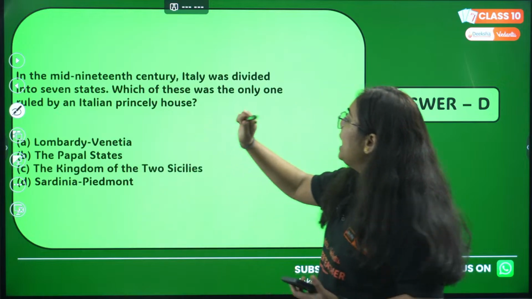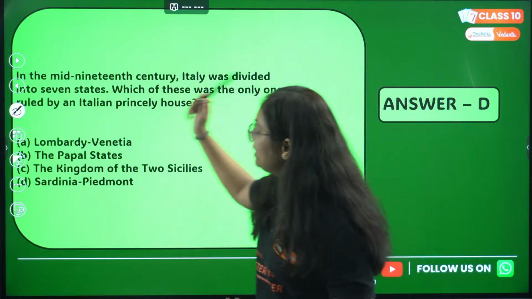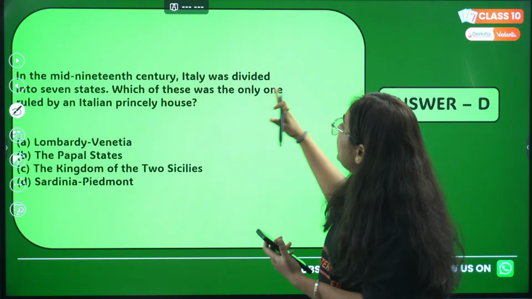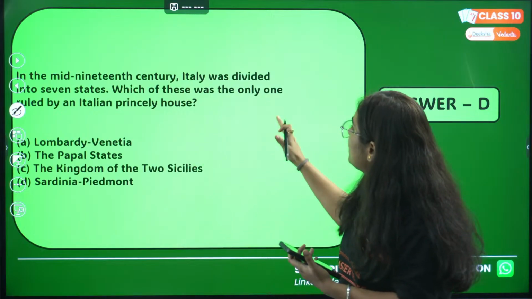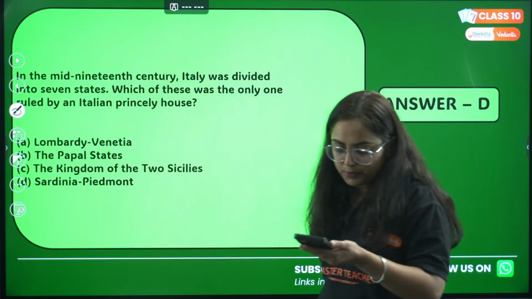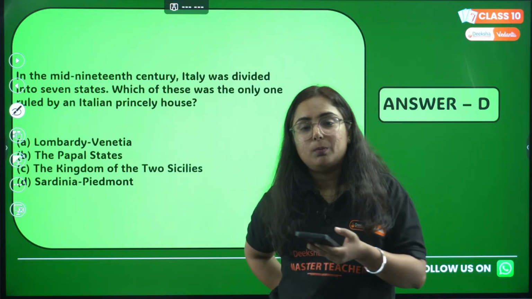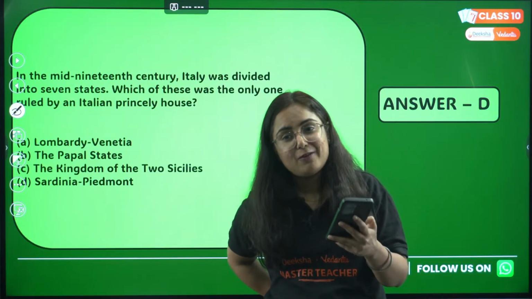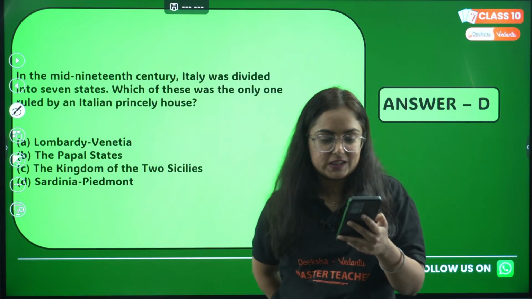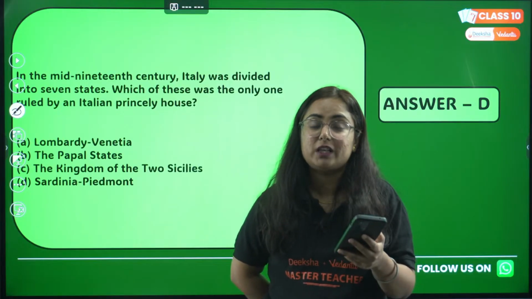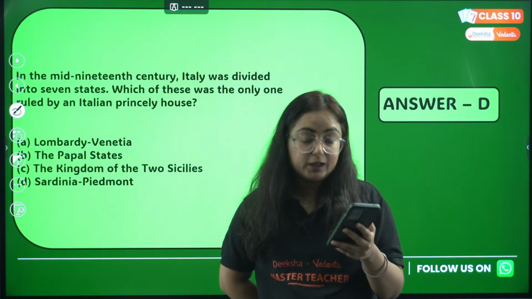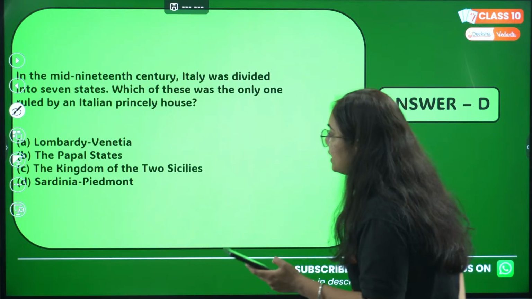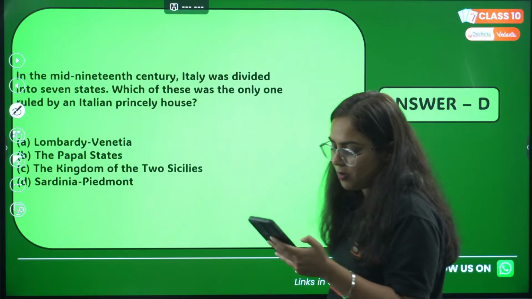In the mid-19th century, Italy was divided into 7 states. Pay attention to this question. Which of these was the only one ruled by an Italian princely state? Options are Lombardy, Venetia, Papal State, Kingdom of 2 Sicilies, or Sardinia, Piedmont. I gave the answer to this in the starting of some questions itself. So if you have joined the live chat since the starting, I think you might be remembering the answer.